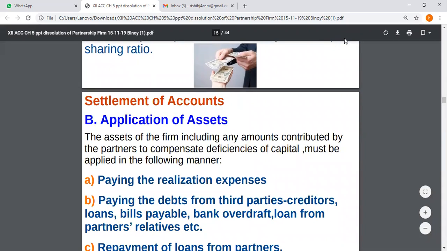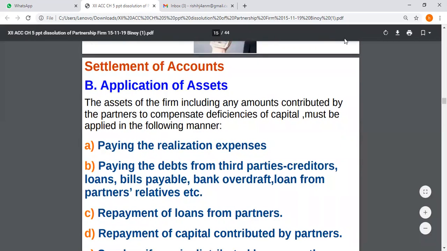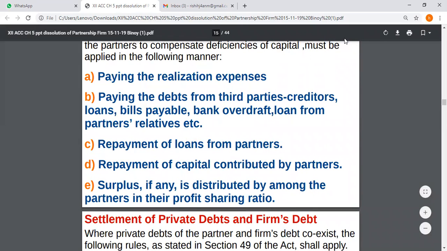Application of assets. Assets of the firm, including any amounts contributed by the partners to compensate deficiencies of capital, must be applied in the following manner: paying the realization expenses, paying the debt from third parties, creditors, loans, bills payable, bank overdraft, loan from partners or their relatives, repayment of loan from partners, repayment of capital contribution of the partners, surplus, if any, is distributed among the partners in their profit sharing ratio.